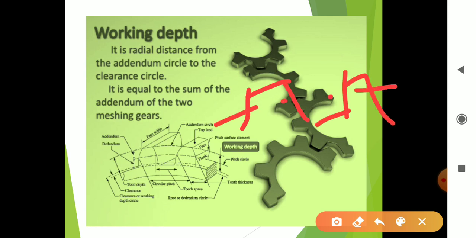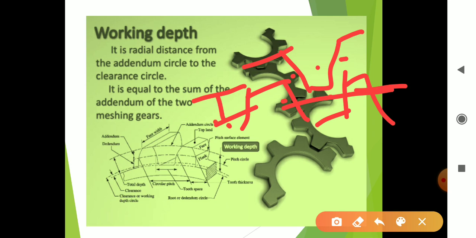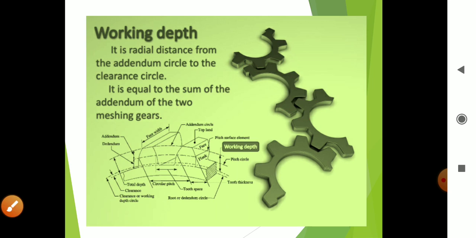Suppose this is the addendum of this tooth, and this is the addendum of the other. This plus this, the addition of these two, is nothing but the working depth. Or simply, we can take the radial distance from the addendum circle to the clearance circle. This is directly the working depth.